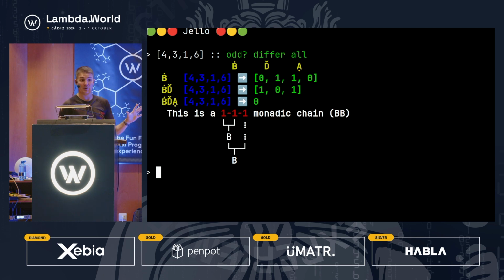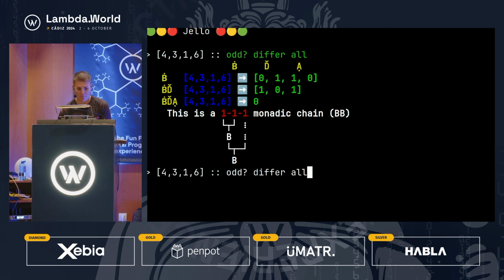What's interesting about this language, though, is that they don't have overloaded arities for their functions. In all the array languages, every symbol has two meanings, a unary one and a binary one. So that limits what you can do with function composition. In Jelly, every symbol only has either a monadic, a unary, or a dyadic, a binary definition, which means that it'll create something called an arity chain. That's that 1, 1, 1. And then it does this pattern matching. It says whenever you see two ones in a row, that's unary function composition.